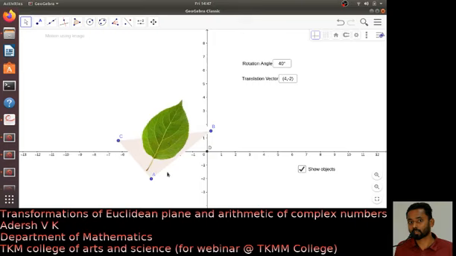I considered this triangle ABC. Then I rotated and translated the triangle and made all the points of the image move with the translation or rotation. That is what I did. So this tells us that the motion of a point on the plane depends on the distance of this point from the vertices of a triangle.